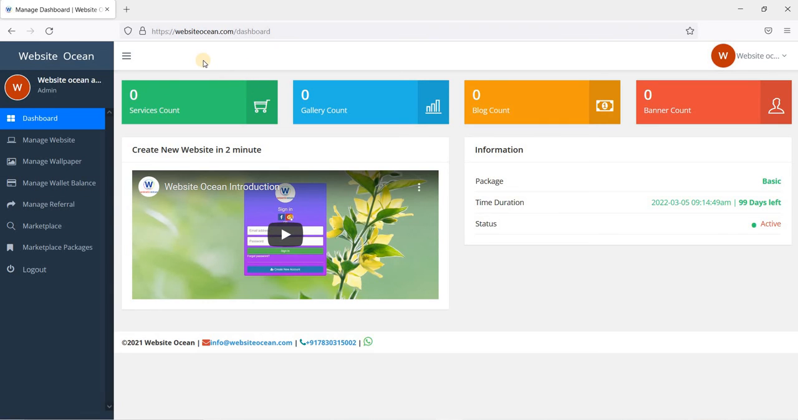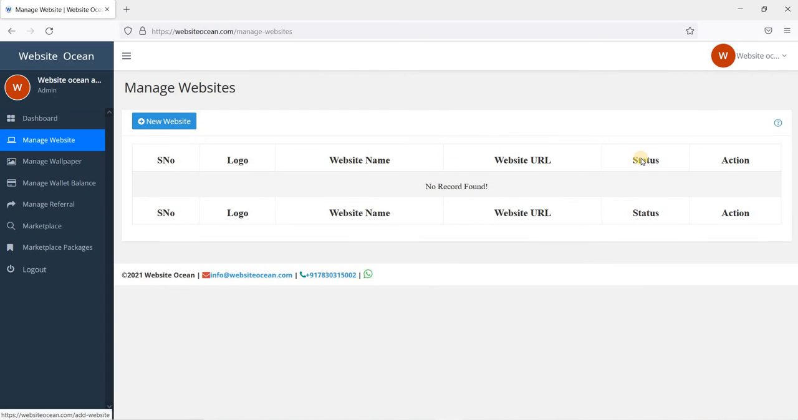So friend, let's get started creating a new website. To create a new website, you need to click on manage website. After that, we get this list, which is blank because at this time we don't have any website. So friend, let's create a new website. To create a website, we need to click new website.